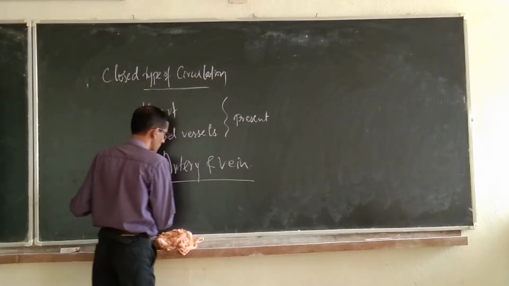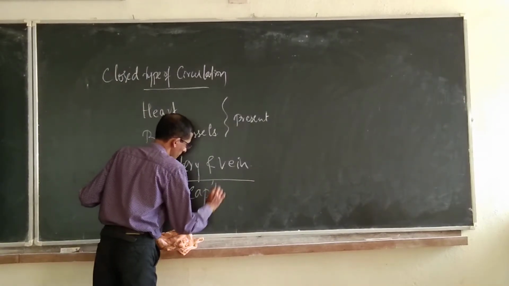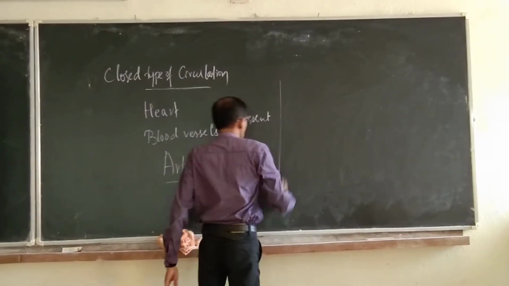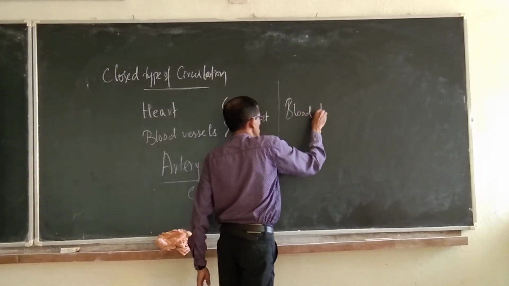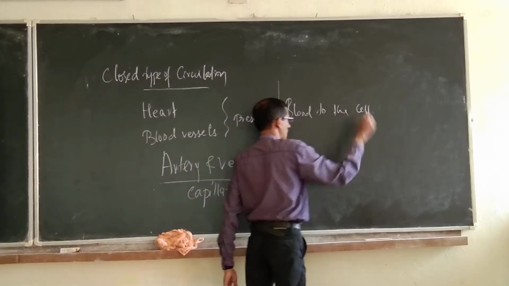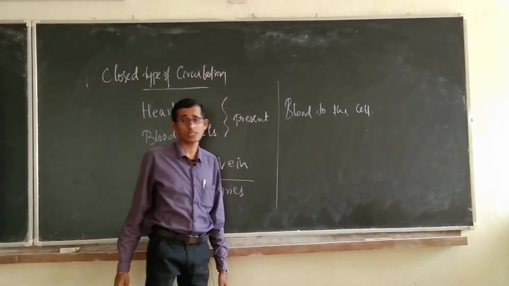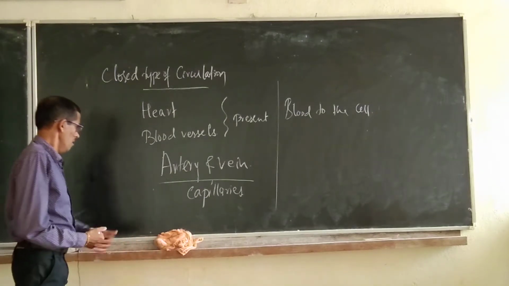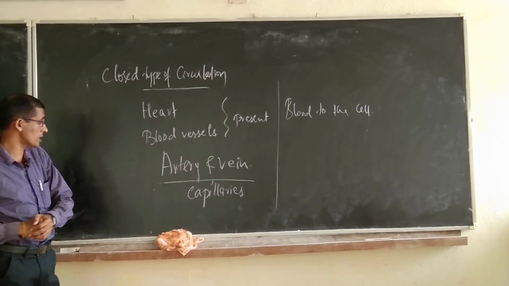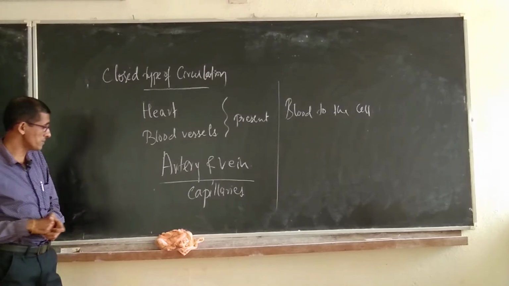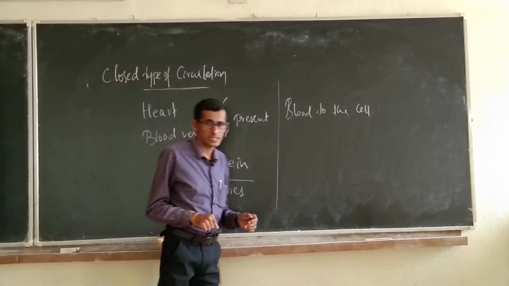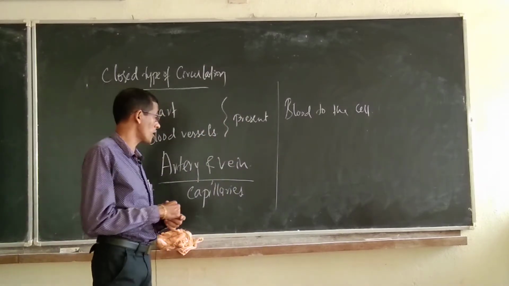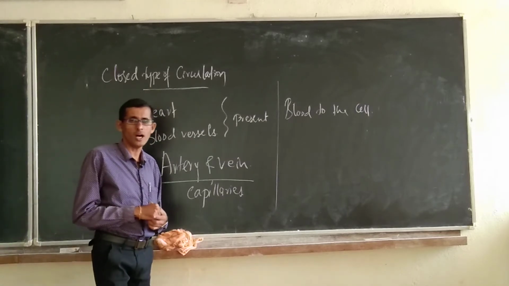Their individual subunits are called capillaries. These capillaries provide blood to the cell. So, blood is circulating through blood vessels, the artery and vein are the major ones, and their subdivision is called the capillary. Here circulation of that fluid is observed through the blood vessels.